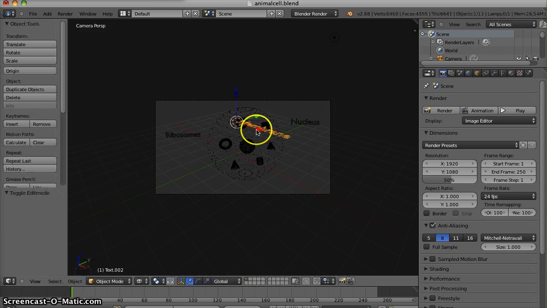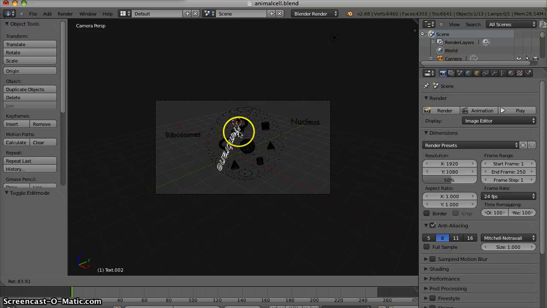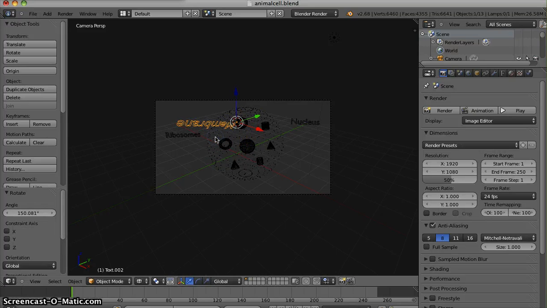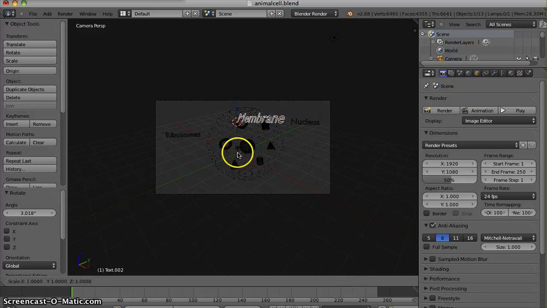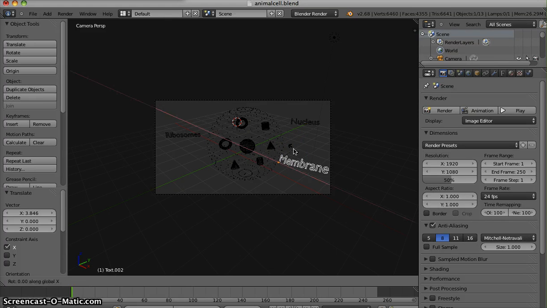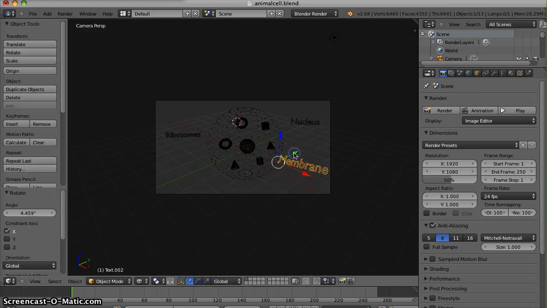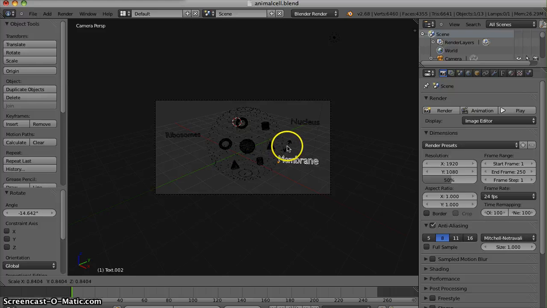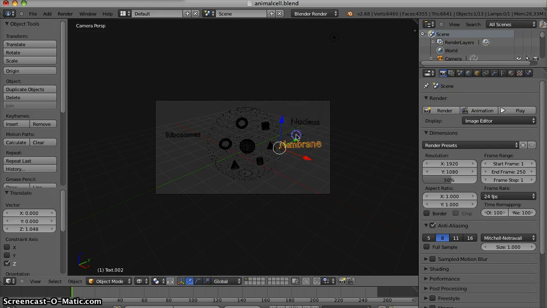I'm going to put it into object mode. And again, I'm going to scale it.